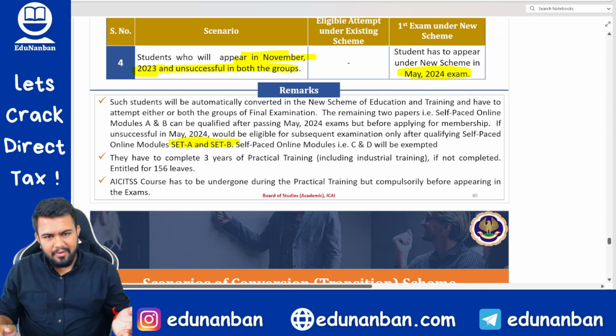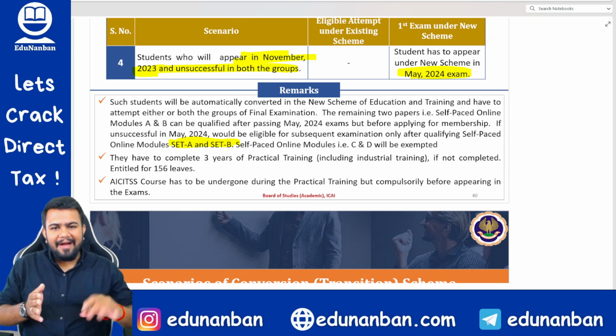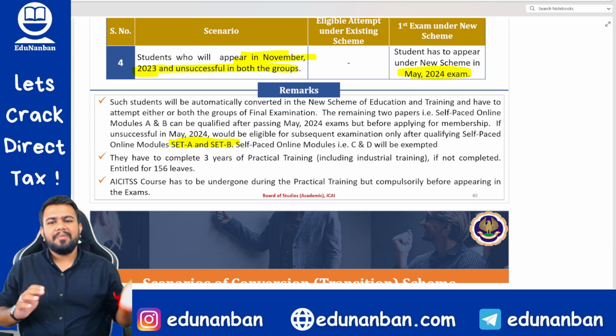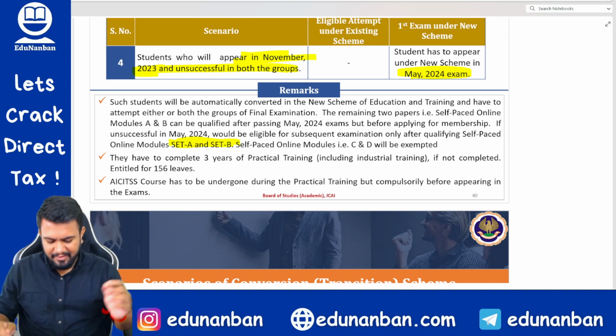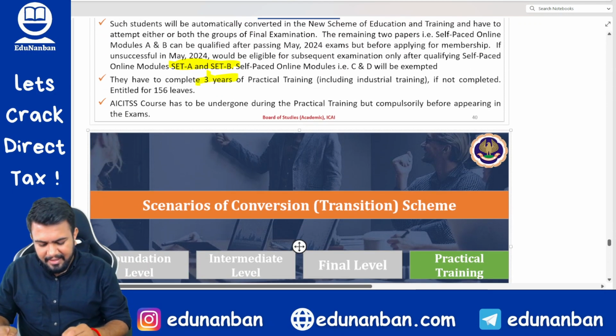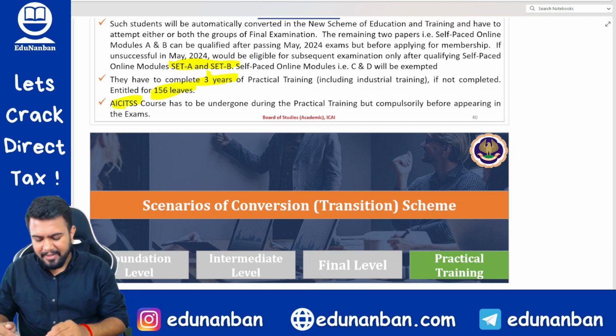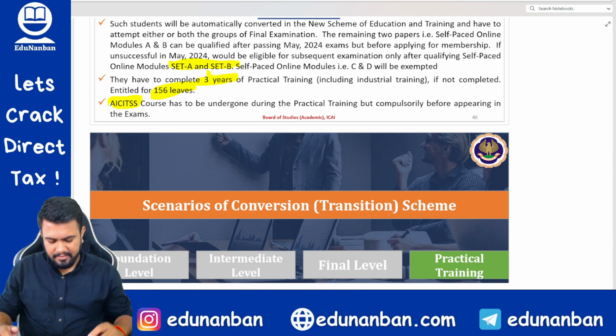But if he is writing in May 24, he can give Set A and B after the exam also. But if he is writing in November 24, he has to complete it before the exam itself. Okay. 3-year practical training will as usual continue. Number of days of leave will be 156 days. Before the final only they have to complete the AICITSS course.